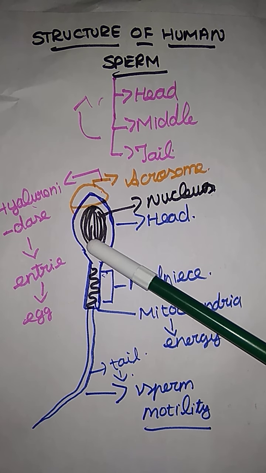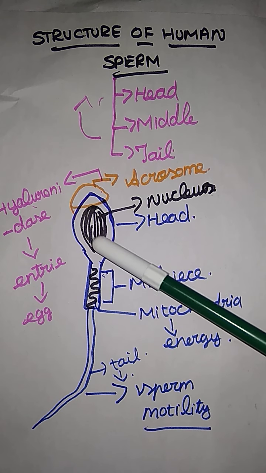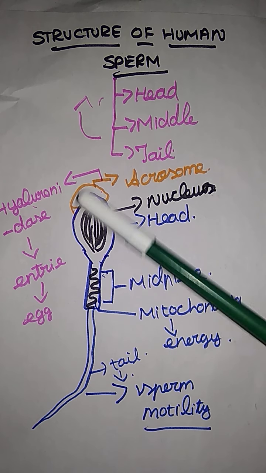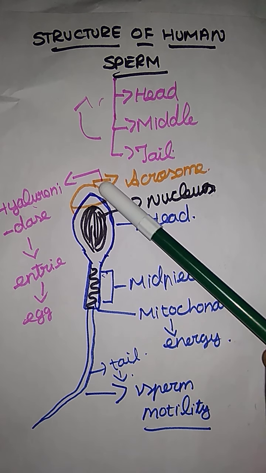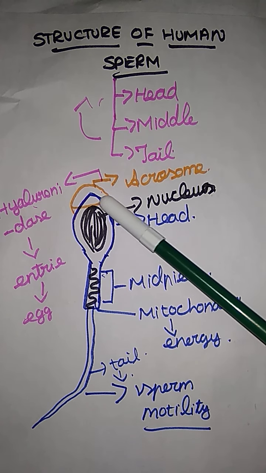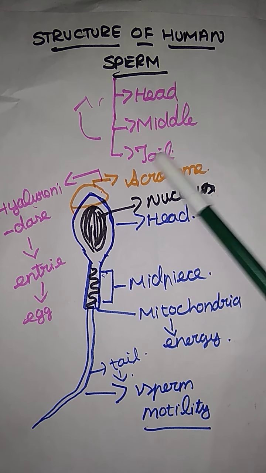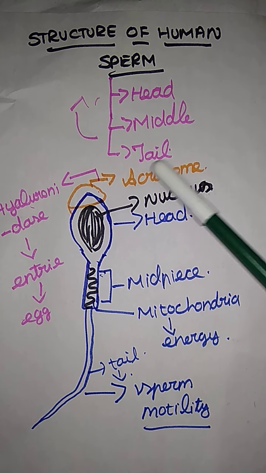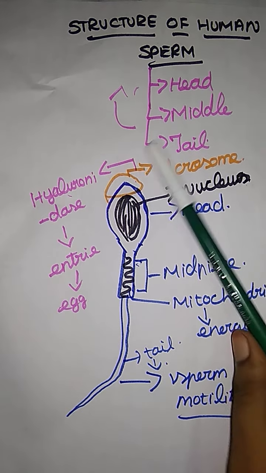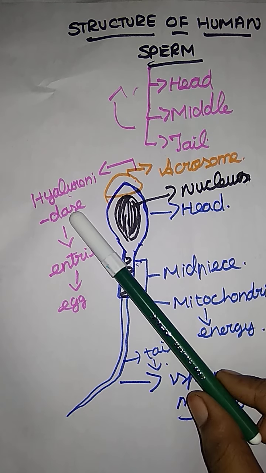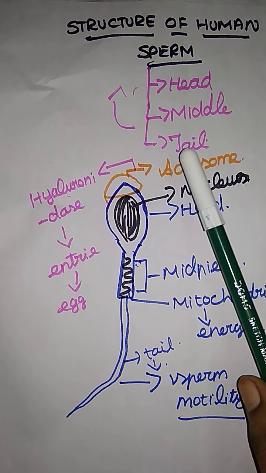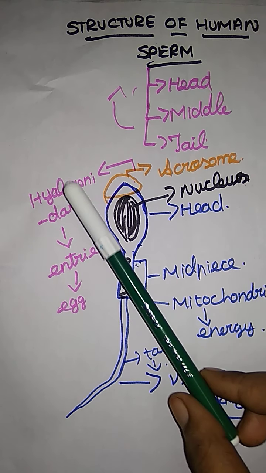The nucleus is in the center, in black color. The head has an anterior and a posterior part. In the anterior part there is a cap-like structure called the acrosome. The acrosome secretes an enzyme called hyaluronidase.